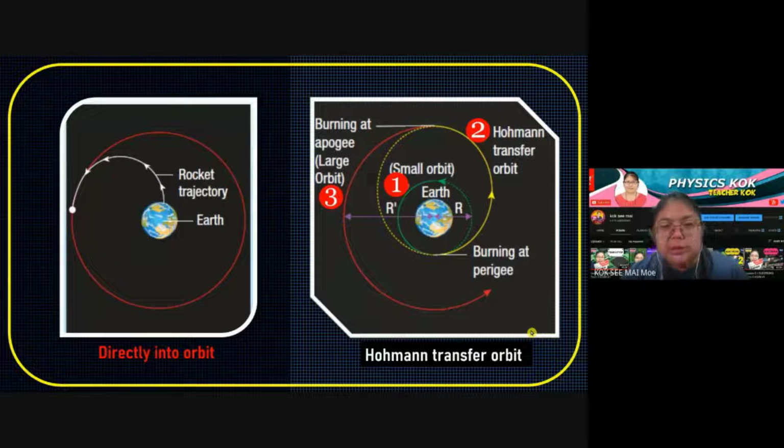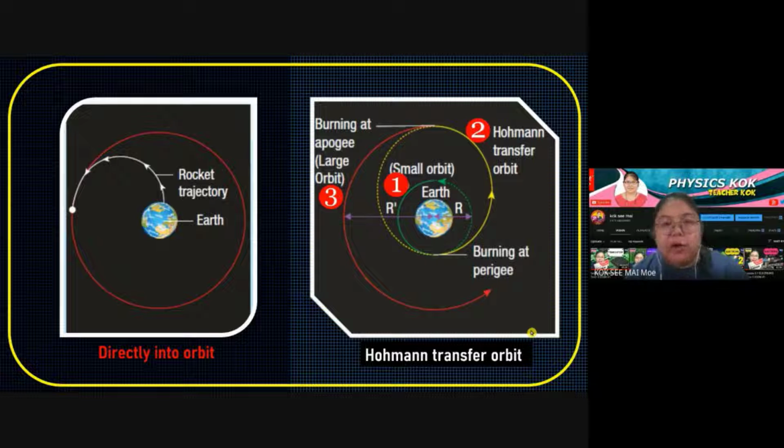Small orbit first. Then after that, they need to burn, to get more energy to jump again. So they jump to the Hohmann transfer orbit. Then they continue to burn again at the apogee. Then they jump to the large orbit. So that means they're using 3 steps. Finally they reach the orbit. So this one we call the Hohmann transfer orbit, using more steps.